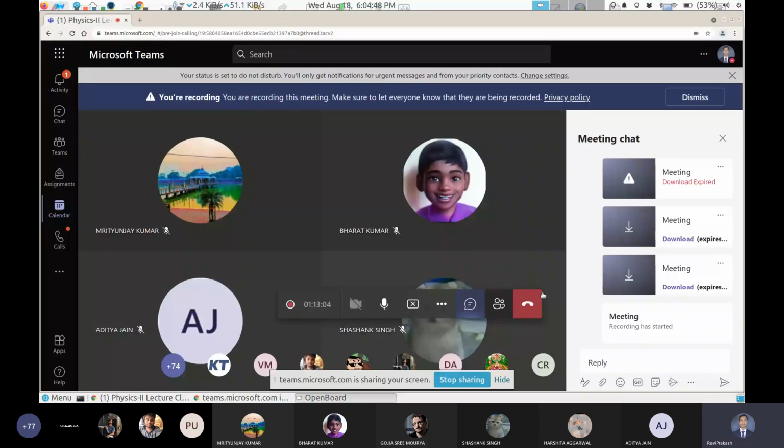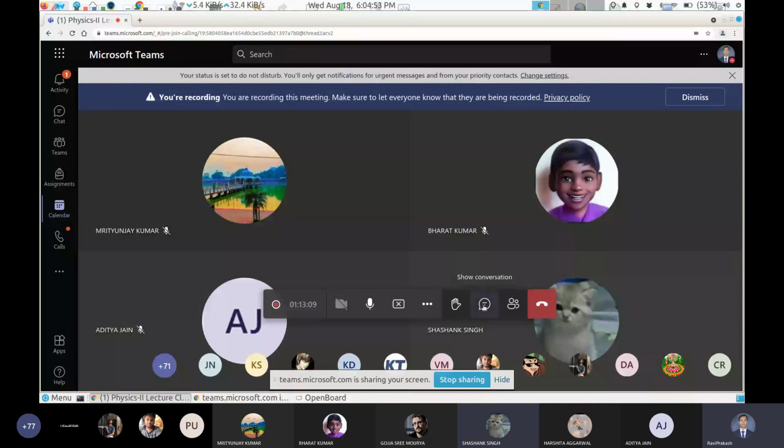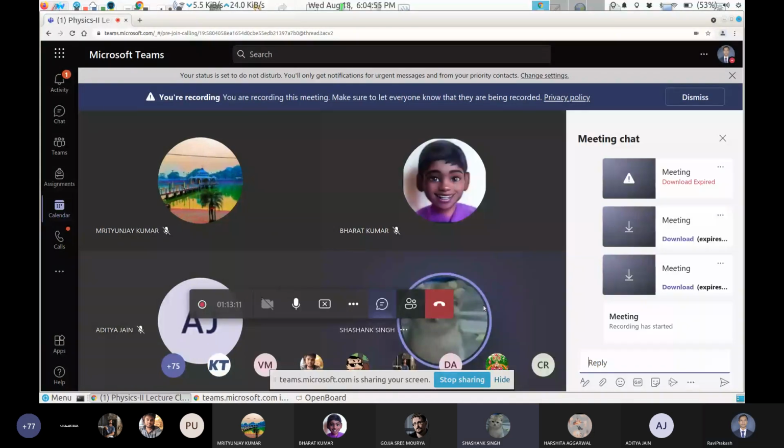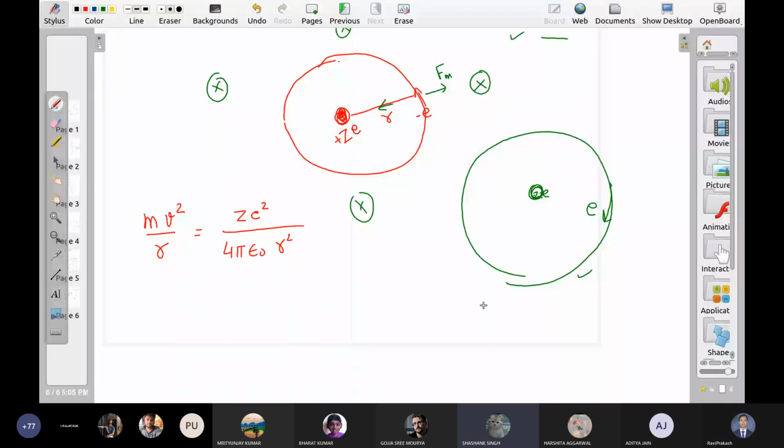Any doubt up to here? Yes, sir. As you said, from every material there is no formation of electric field. But sir, indirectly it will be formed now because a magnetic field creates an electric field. Sorry, say it again. What did you say? I missed it. Like sir, we can say the electric field is indirectly created by the magnetic field. Yes, if it is time varying.